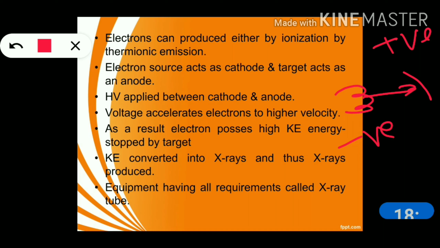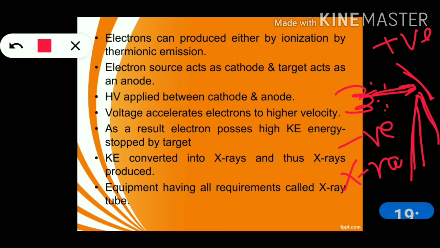So the voltage will accelerate the electrons to higher velocity. As a result, the electrons possess high kinetic energy, and these high kinetic energy electrons are stopped by the target. Then this kinetic energy is converted into X-rays. So X-rays are produced in this way. Equipment that has all these requirements is called an X-ray tube.